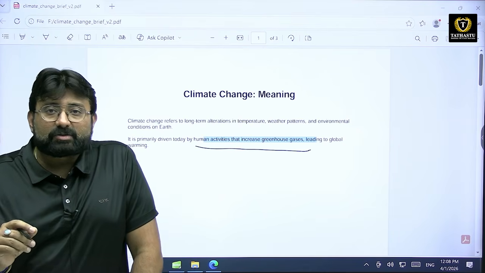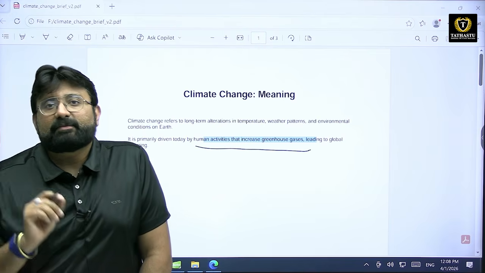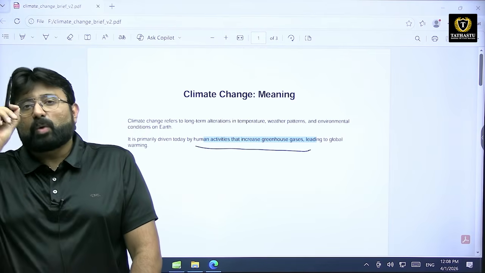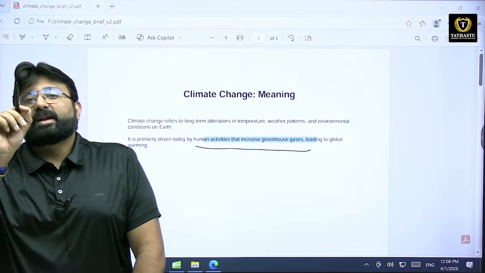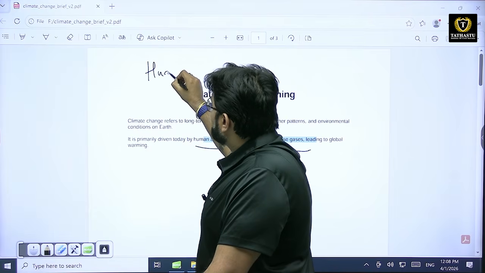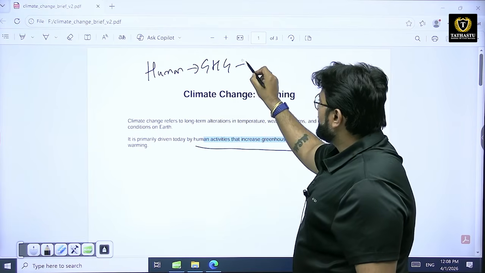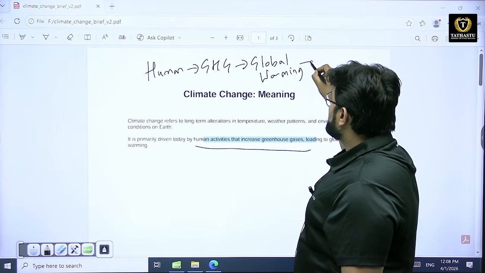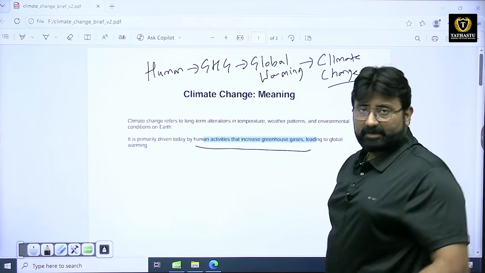Now, by these greenhouse gases, what is happening? There is a constant rise in the Earth's temperatures, and that is why we are experiencing a scenario known as global warming. And this global warming is one of the major evidences that we are observing related to climate change. So, we can say that human activities are leading to the emission of greenhouse gases, greenhouse gases are leading to global warming, and this global warming is the most important evidence of climate change that we are having.